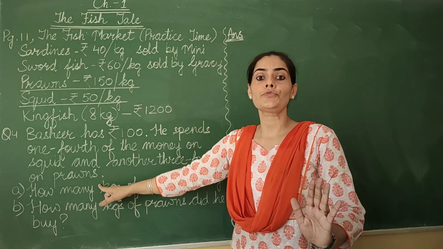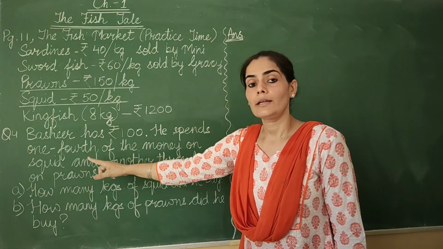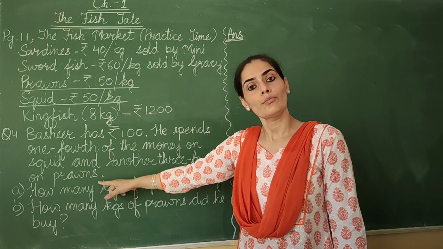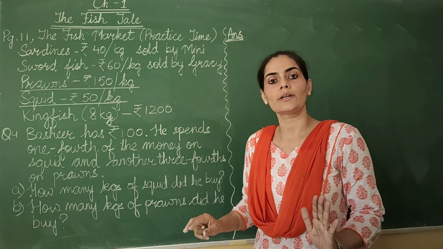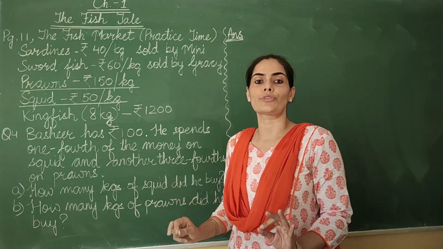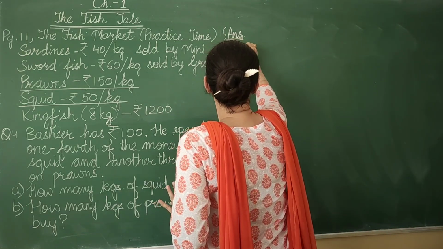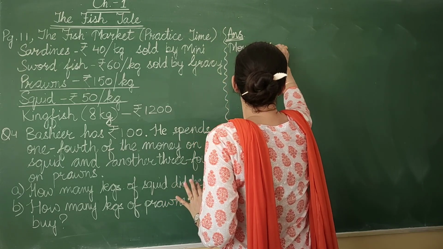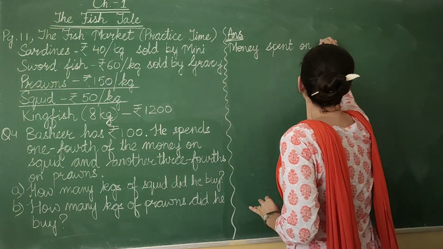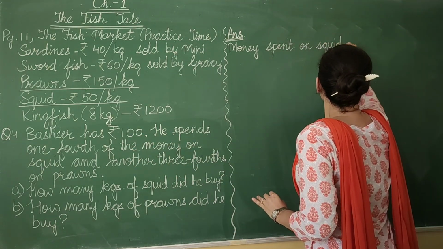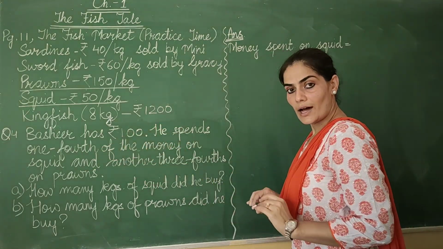So first we need to find out the amount he spent on squid and the amount he spent on prawns. We'll read part A and B later on. Let's find out the amount spent on these two things first of all. So I'll write here money spent on squid is equal to, they say, 1/4 of rupees 100.